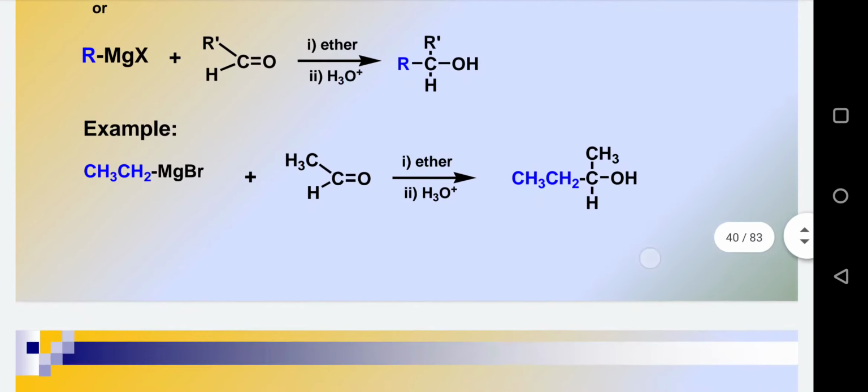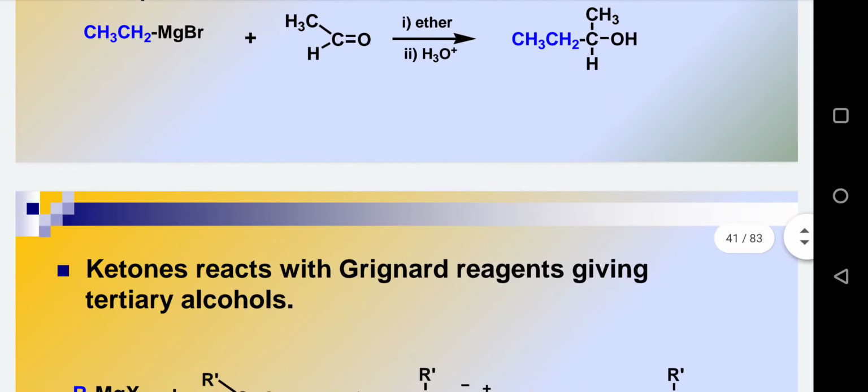You can take an example over here. If ethyl magnesium bromide is treated with an aldehyde, that is acetaldehyde, in the presence of ether in the first step, and in the second step it is followed by the hydrolysis, or we can say the workup process. So what will we get? We will get the secondary kind of alcohol, right?